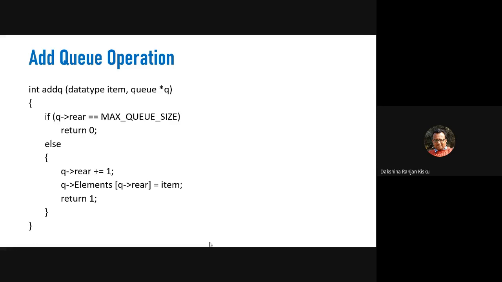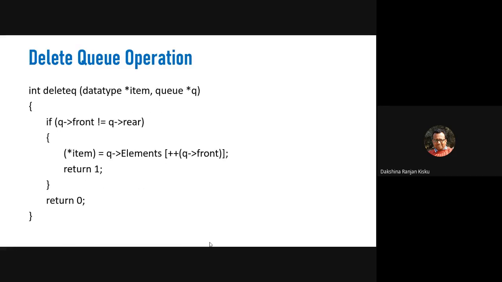When we increment the rear index by 1, then we assign the item, that is the element that we want to insert into the queue, at that position. That means after increasing the queue rear by 1, we have another position for the new element. So at that position we assign the element item, which represents the new element to be inserted into the queue. So this is the add queue operation. By the add queue operation we can add a new element to the queue.